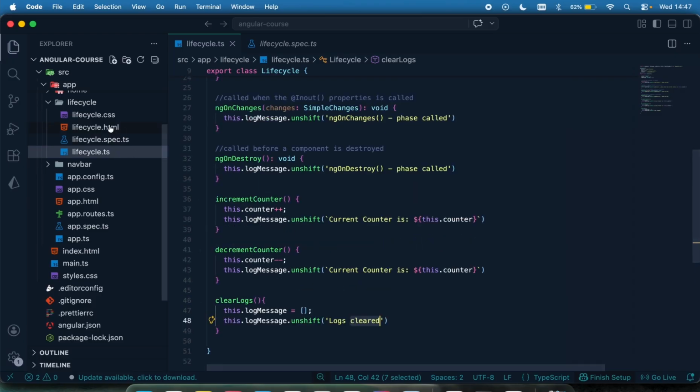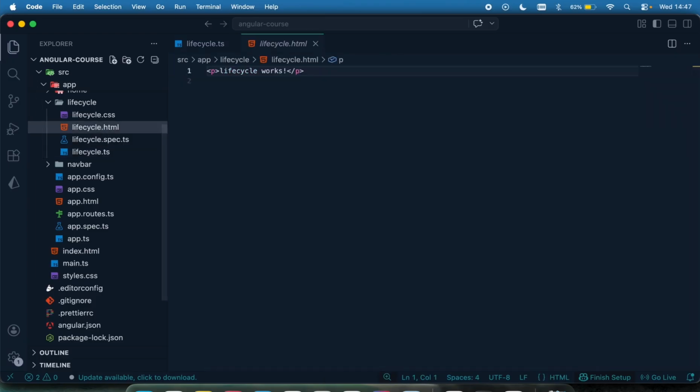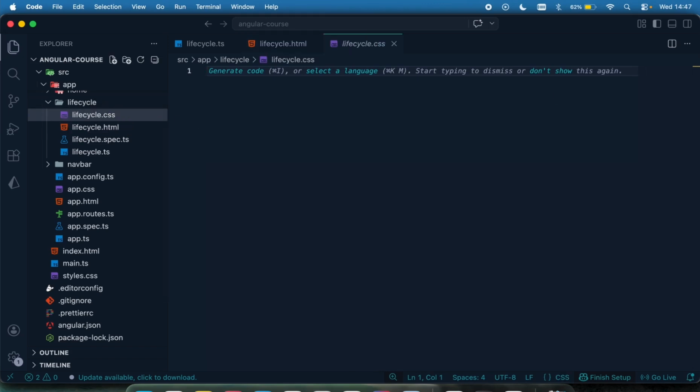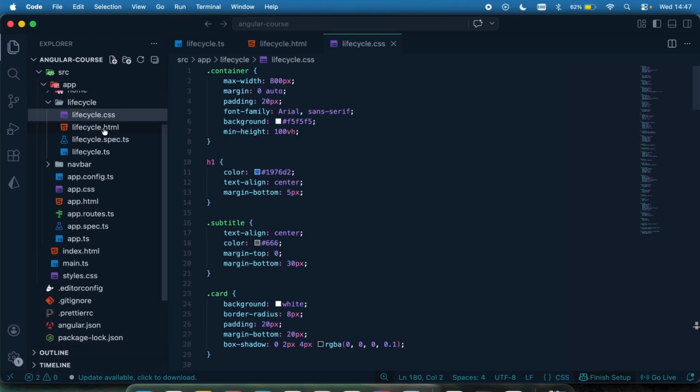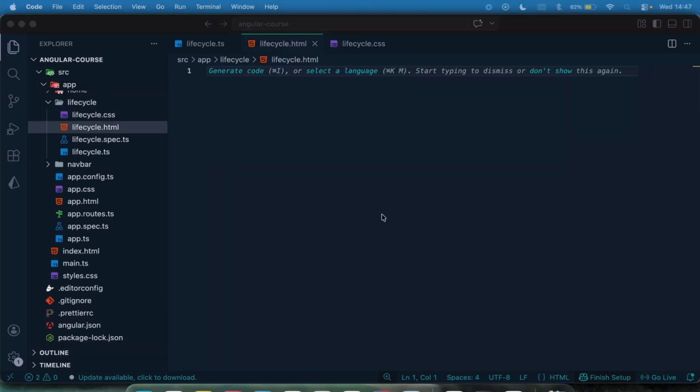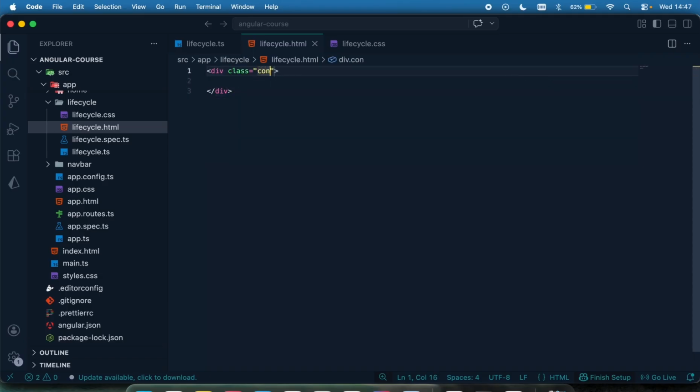Okay, so that's it. Let me have my template up right here so we can display and get to see. Right, so before then I need to quickly have my styling. Again, that's going to be in the shared code, so you can just go over there, get hold of the styling, and then make use of it. So let's have the template written together. This is going to be a div, and I'm just going to call this container. I'm going to have an h1 to say Angular lifecycle hook, something like this.